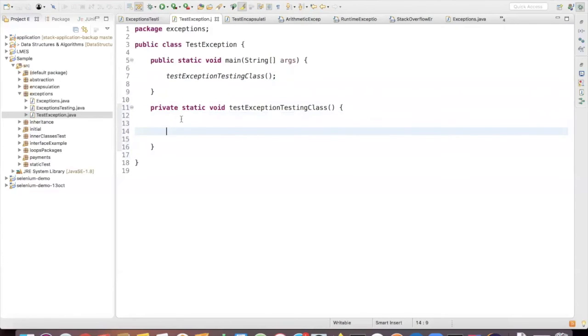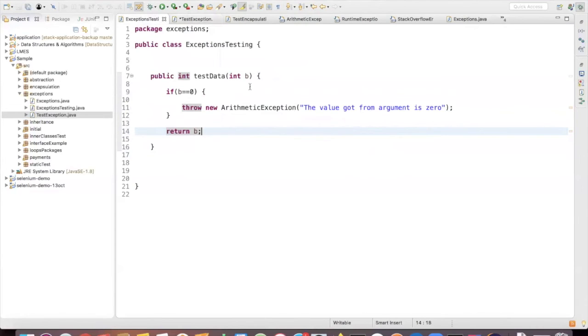So what I'll try to do, I'll just create an object here. I'll also do one more thing here. I'll also throw this arithmetic exception.